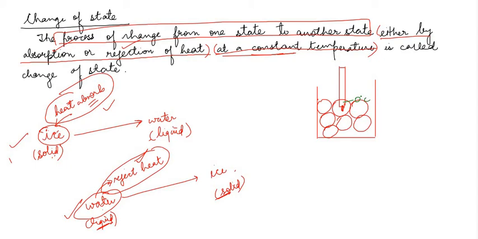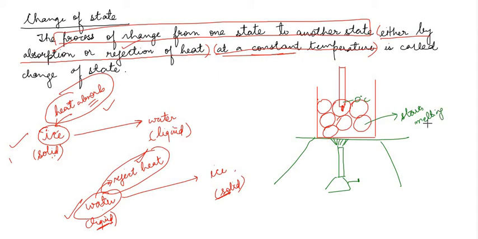Now what happens? You apply some heat. Maybe you keep a Bunsen burner below, and this is kept on a stand. So you start giving heat to it. You will see that ice will start melting. The moment you start giving heat, the ice starts melting. Melt करना मतलब पिघल रहा है. The ice is changing into liquid water, and gradually this entire ice, बोलो किसमें change हो जाएगा? This entire ice will change into liquid water.